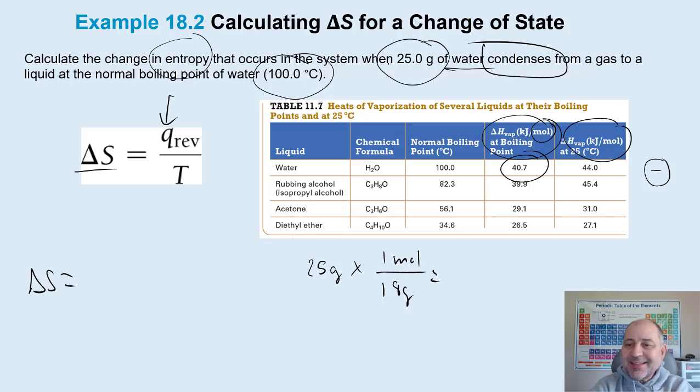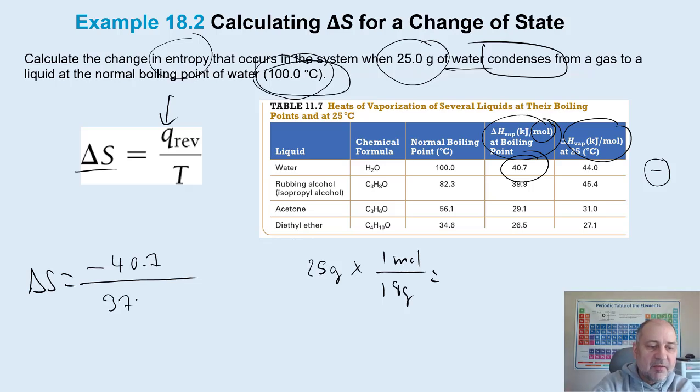So condensation would be negative, so negative 40.7, and the temperature, of course, is 100, so it's 373 K.